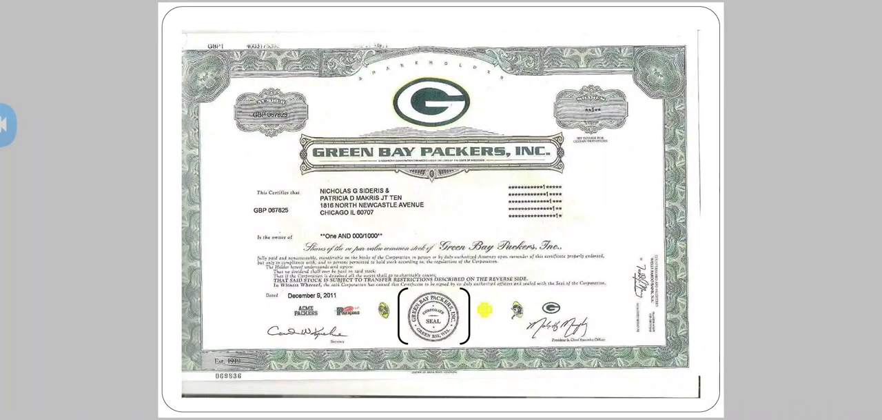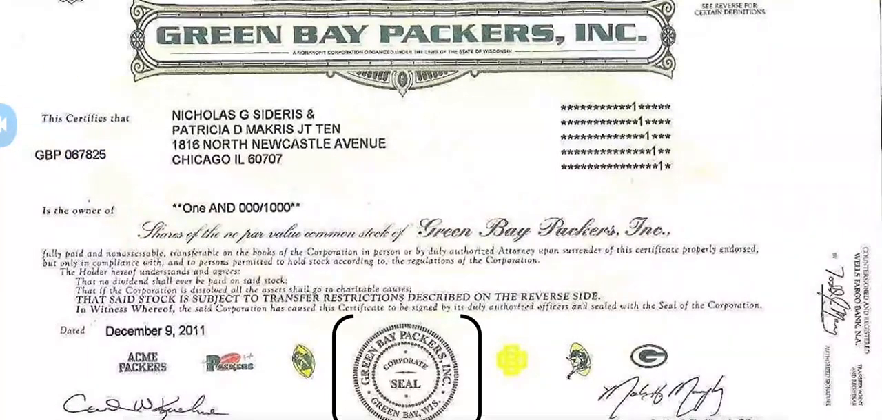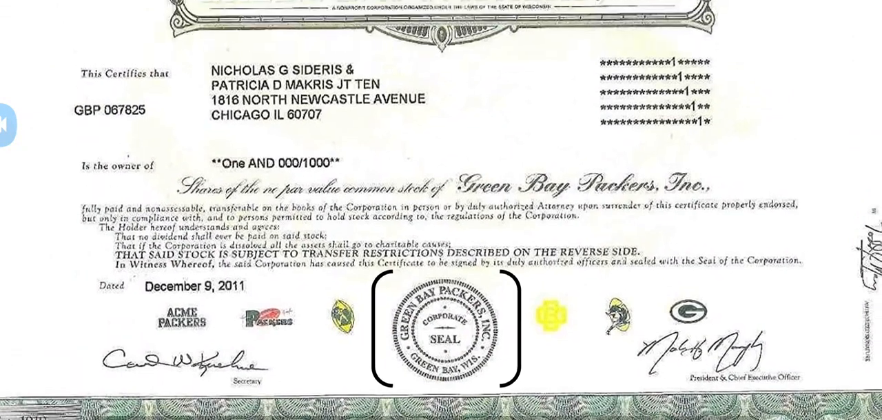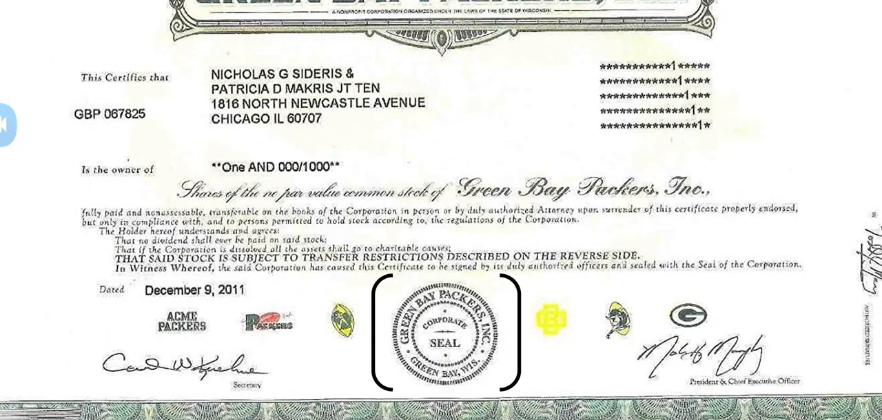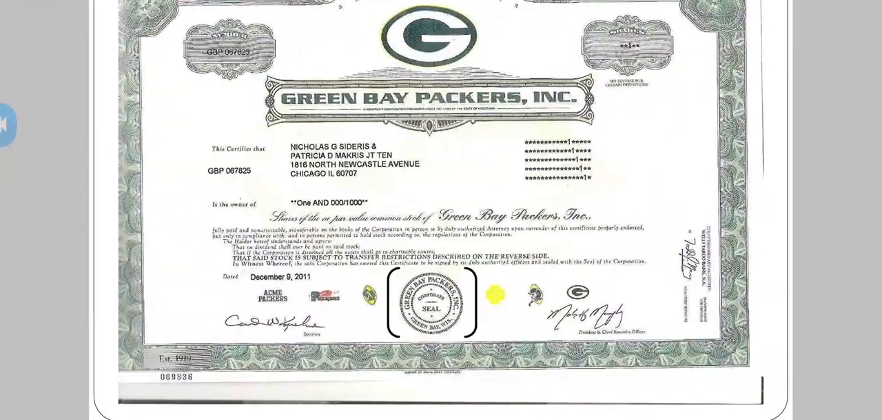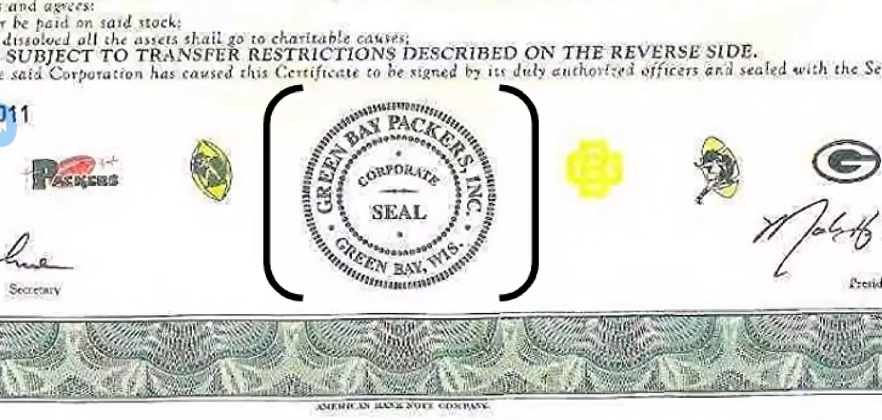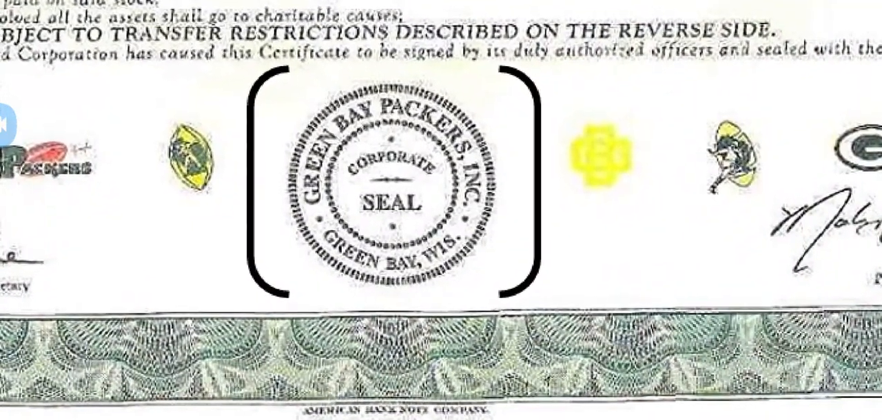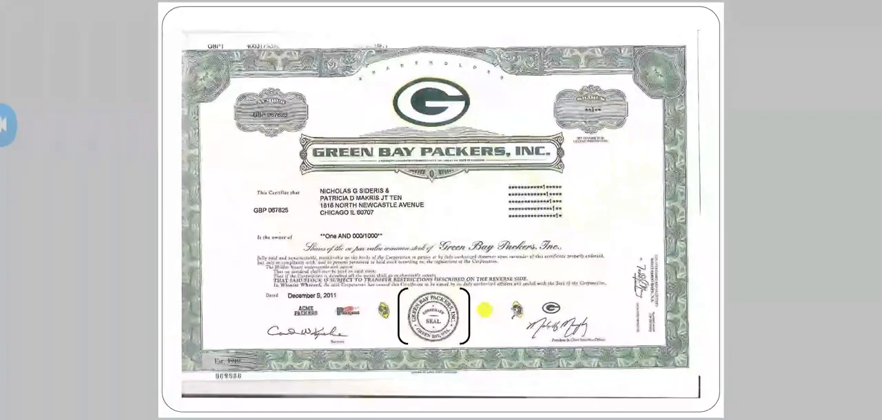Now you can see here in this example, Green Bay Packers, this company has issued shares. See here, this certifies that, the name of the owner is written here. Along with that, there is a common seal. Can you see here? This is a common seal, Green Bay Packers corporate seal. So now this is a proof, this is evidence that this share belongs to this company and this share belongs to so and so person.